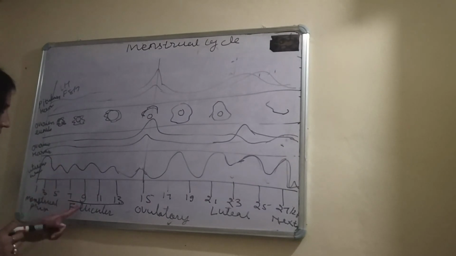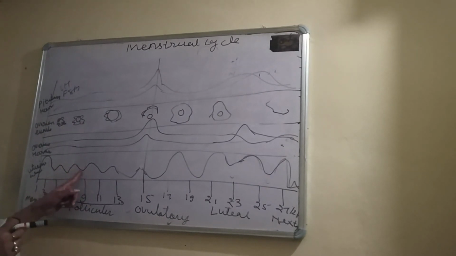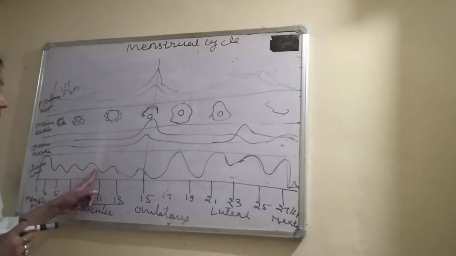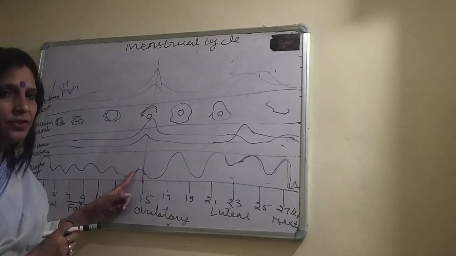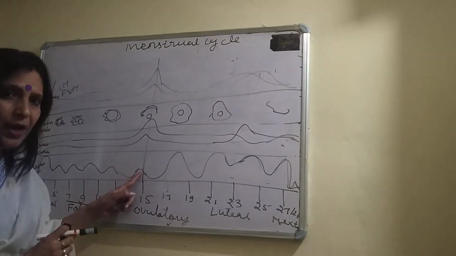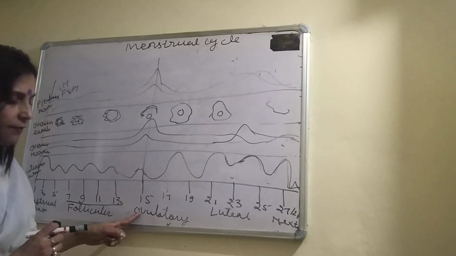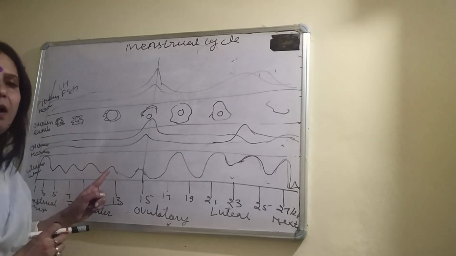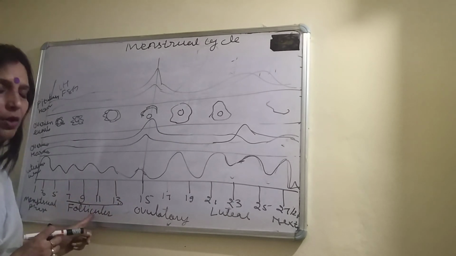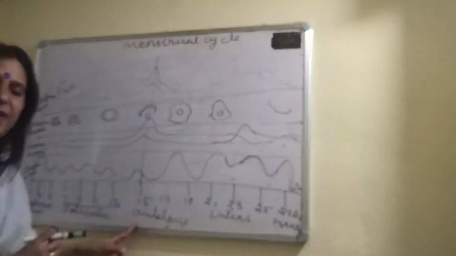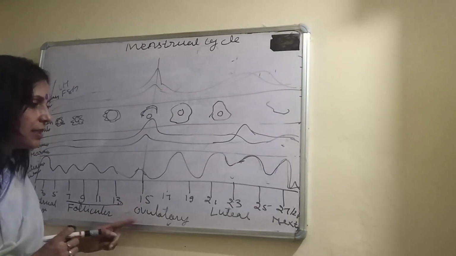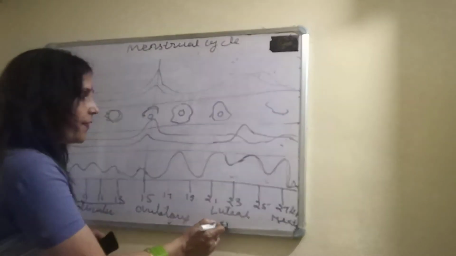Okay. After that, the follicular phase, again development of the endometrium, and in the ovulatory phase the endometrium. In the ovulatory phase, 15 days, the follicular phase is 10 to 14 days, and then the ovulatory phase is there. After that, the luteal phase is here.